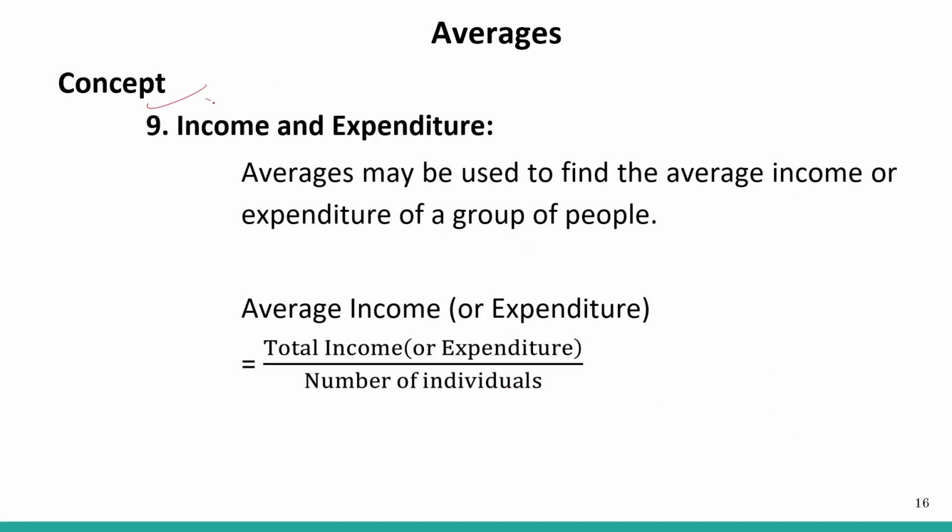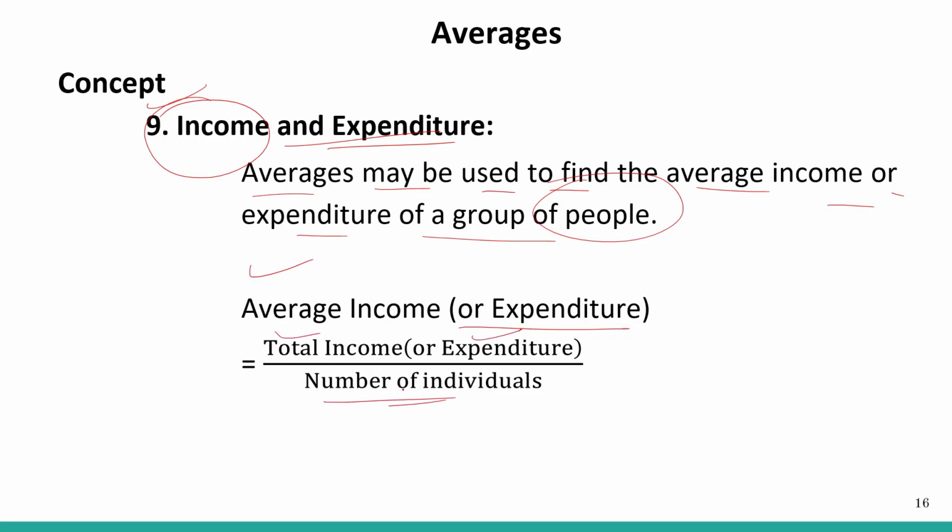So the ninth kind of concept involves income and expenditure. Averages may be used to find the average income or expenditure of a group of people. Average income or expenditure is nothing but total income or expenditure divided by the number of individuals. So average income is total income divided by the number of individuals involved in that total income.